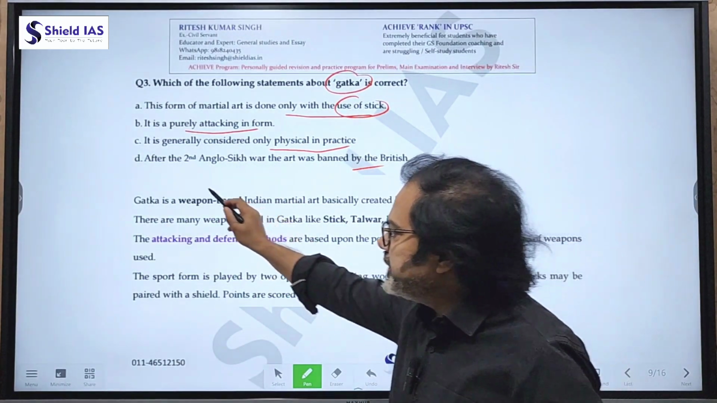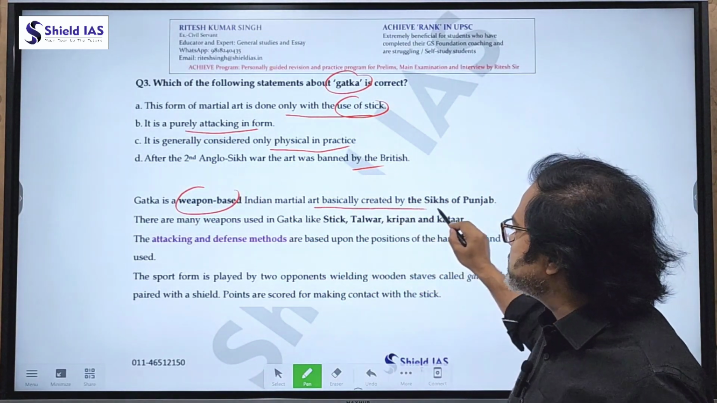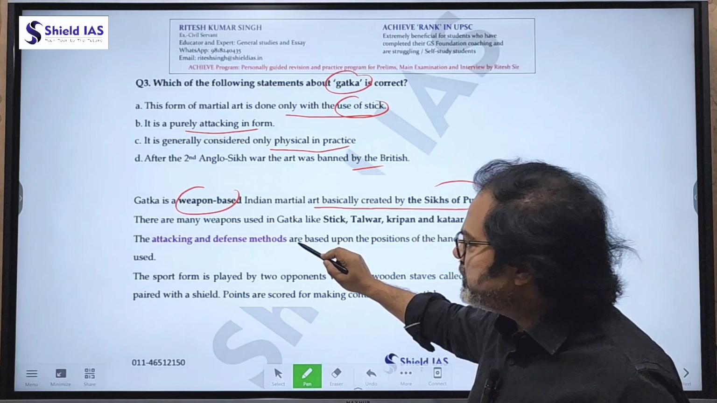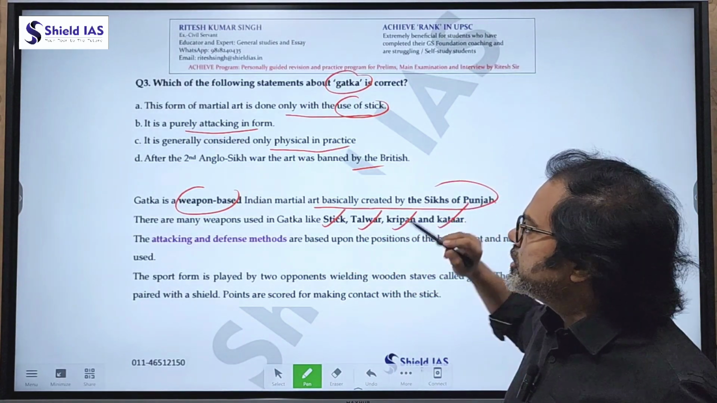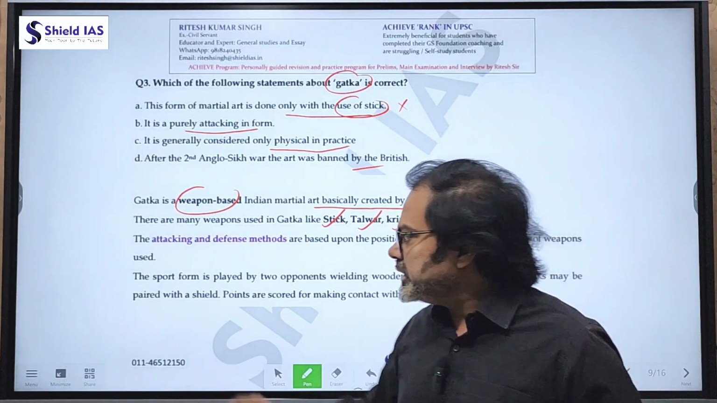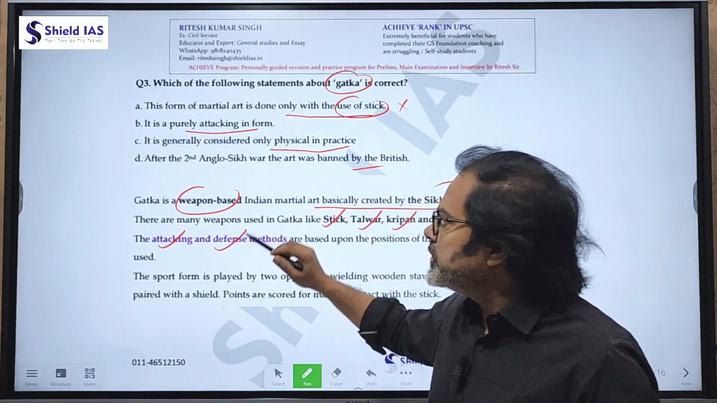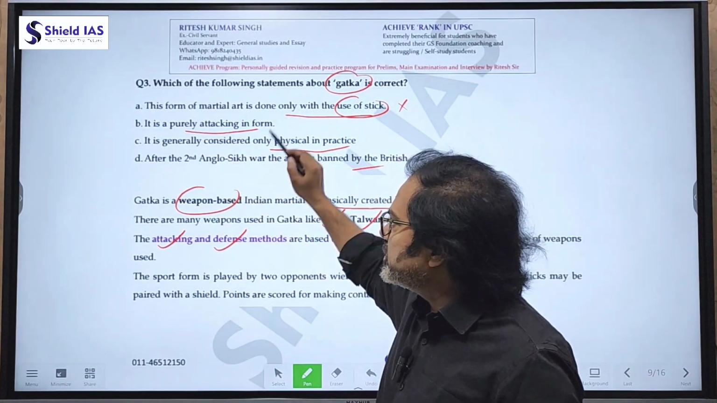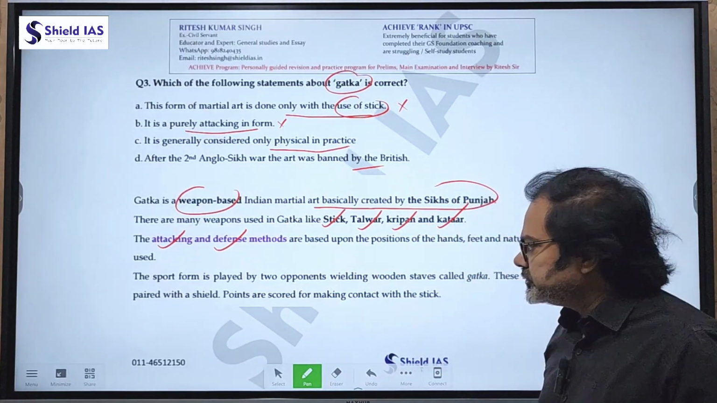Gatka is a weapon-based Indian martial art basically created by the Sikhs of Punjab. Many weapons are used like stick, talwar, kripan, katar. So statement A is wrong, as multiple weapons were used. Now, what mode? Attacking as well as defensive. It says it's purely attacking? No, that is also wrong. It is a combination of attacking and defense both.